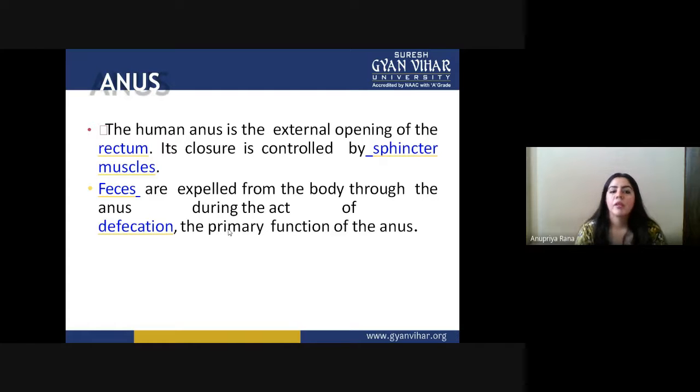This human anus is extremely important for extracting the waste material from inside the body. Feces are expelled from the body through the anus during the act of defecation, which is the primary function of the anus. In this defecation process, we extract the waste product from inside the body to the outside.